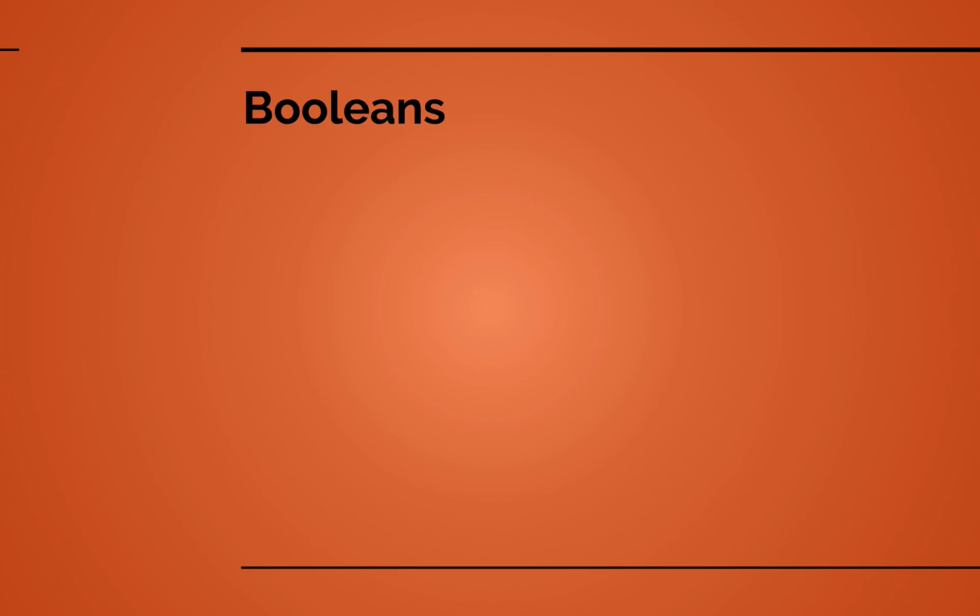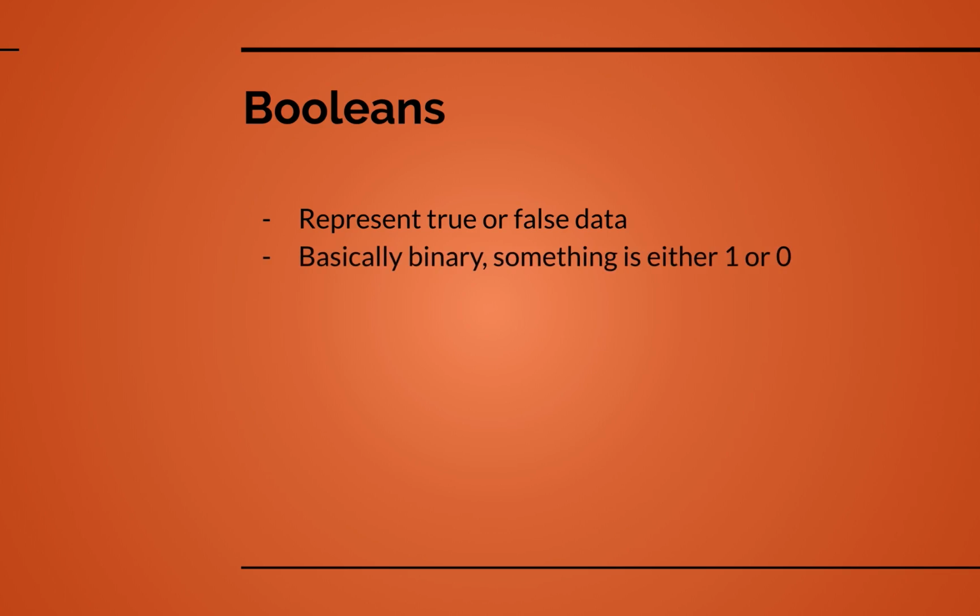Okay, so let's talk about Booleans first, because these are by far the easiest and most simple data type. These are just a true or false representation of data, so they can basically take on one of two states. If they're not true, they're false, and if they're not false, then they're true. So it's either one of the two. We can think about this as being binary. A binary state is something that's either essentially a 1 or a 0. It's either one state or it's the other, and it cannot be anything else.